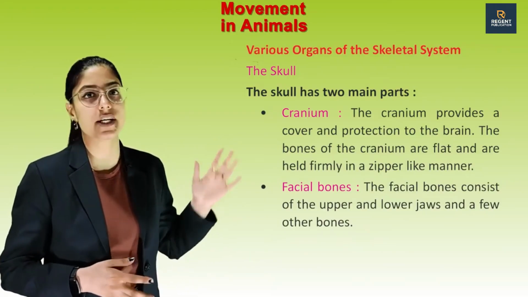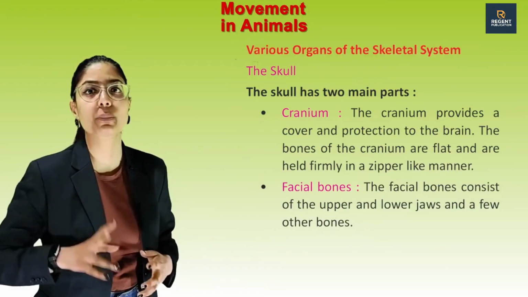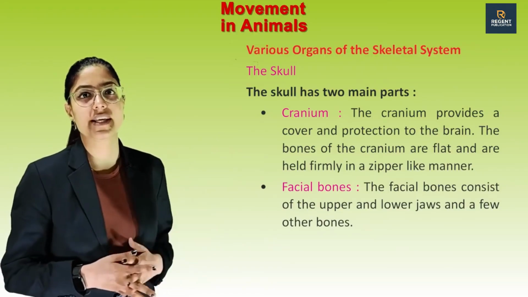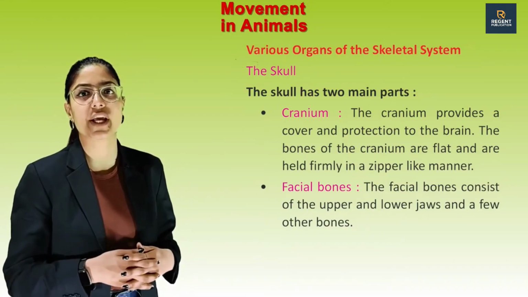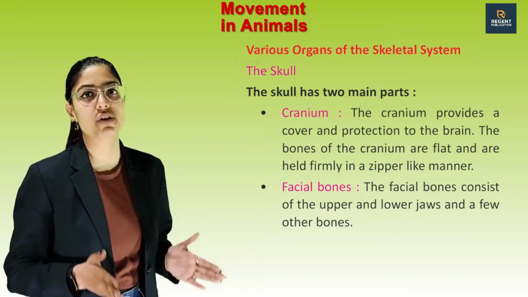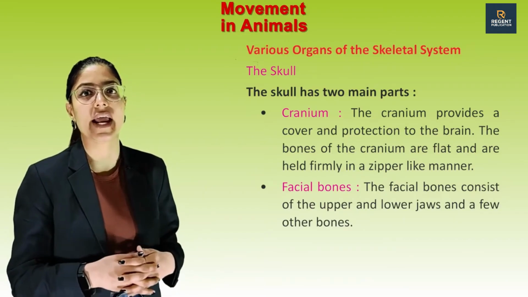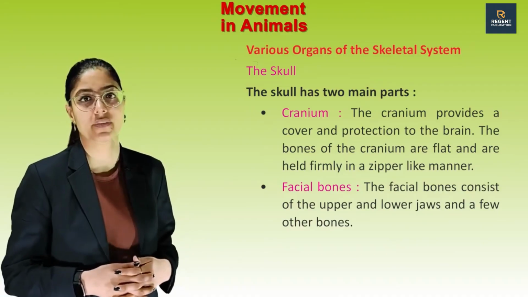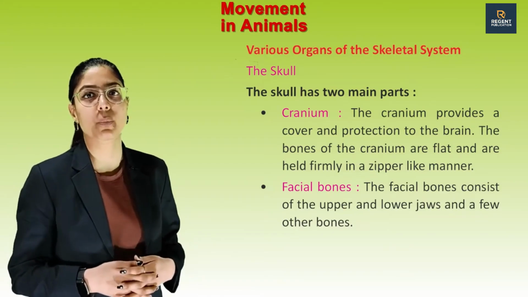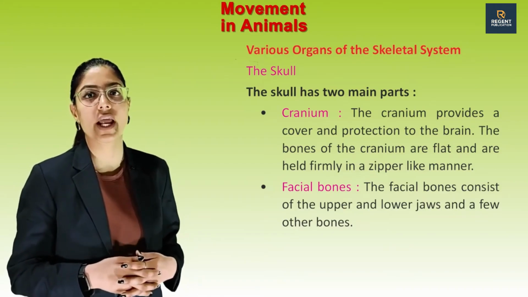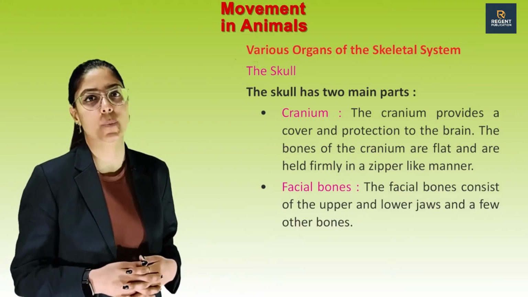First is the skull. The skull has two main parts. First one is cranium. The cranium provides a cover and protection to the brain. The bones of the cranium are flat and are held firmly in a zipper-like manner. Second one is facial bones. The facial bone consists of upper and lower jaw and a few other bones.